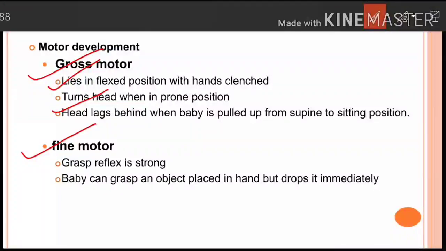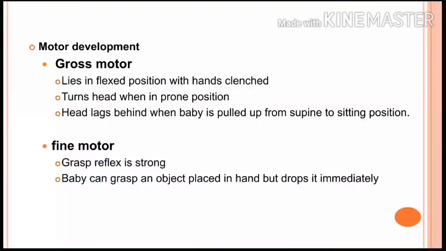The newborn turns head when in the prone position. If you just put the newborn in a prone position, they will turn the head to one side. Head lags. So head lag is present in a newborn. What is head lag? Head lag is whenever you are changing the position from supine to sitting position. Again repeating, supine to sitting position, that time you can see head lag in a newborn. Now coming on to the fine motor. So grasp reflex is present, and baby can grasp the object, yes, but they will drop it immediately. Please do remember this.